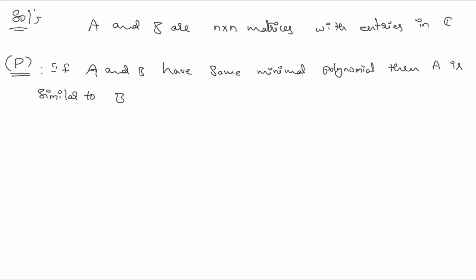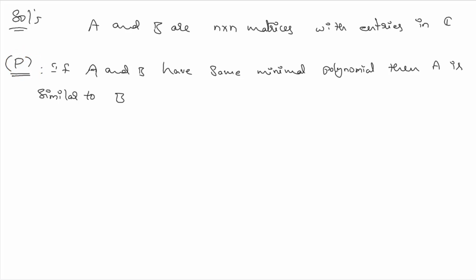Suppose this statement is not true, can we find some examples which contradict it? Yes, we can. We have to find an example in such a way that A and B have the same minimal polynomial, but A is not similar to B. If we can find an example in that way, then statement P is wrong.